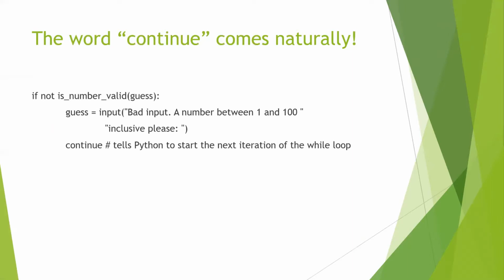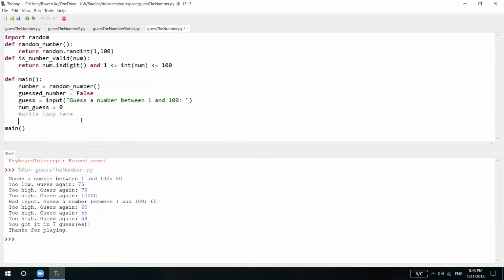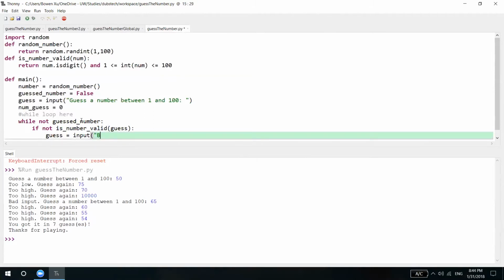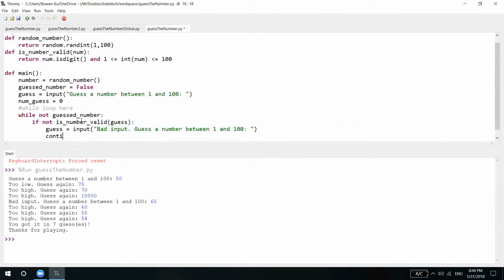So let's do that in the while loop. While not guessed number, if not isNumberValid guess, guess is equal to input, bad input, guess a number between 1 and 100, and continue.